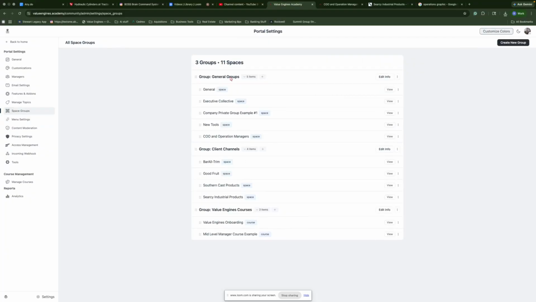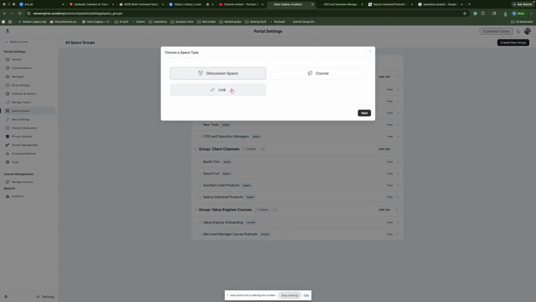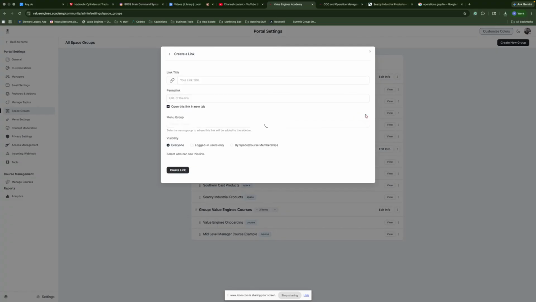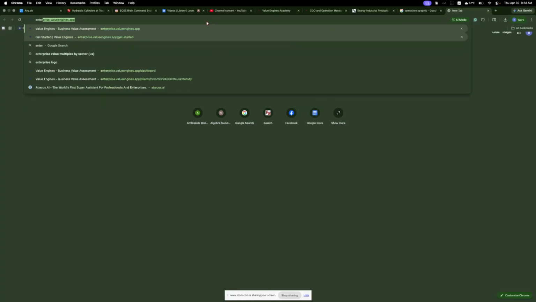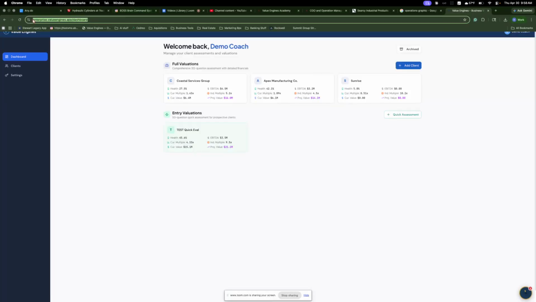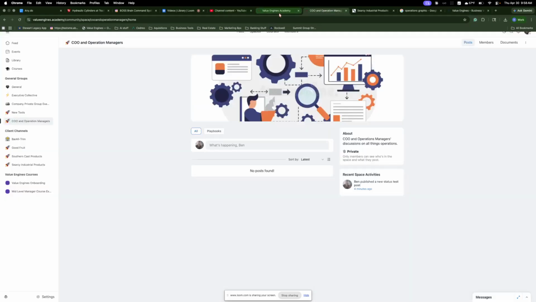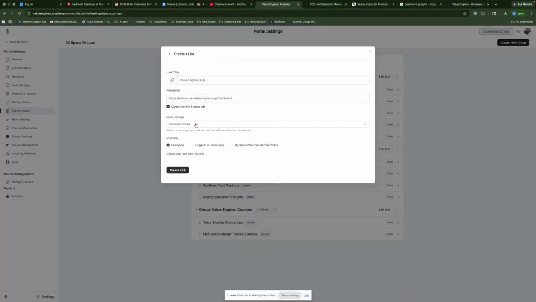Now I want to show you one more cool thing you can do. And this I'm going to add for all of us because we don't currently have this. So under general groups, I'm going to go in here and I'm going to add a link. Why do I want to add a link? Well, because I'd love for y'all to have a Value Engines app, right? This is the actual app for what we're now doing in Value Engines. So this is Enterprise Value Engines app. I'm going to grab this URL, come back here. I'm going to put in there menu group.